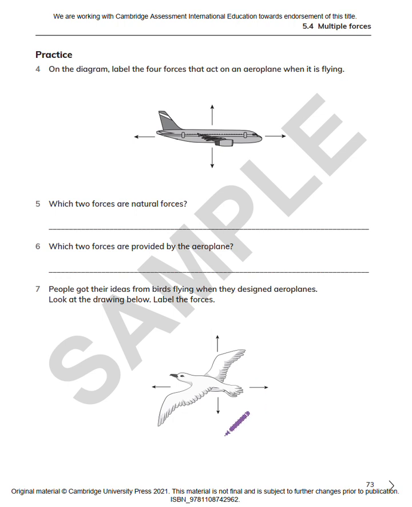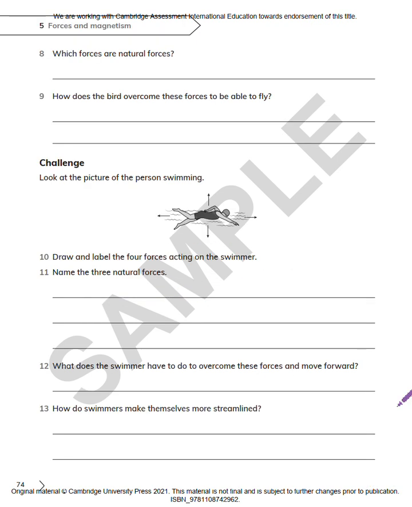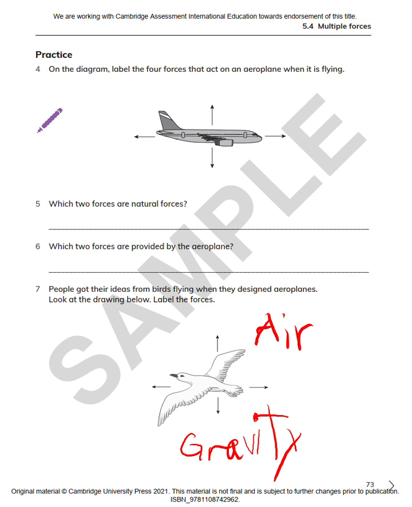And the two forces, downwards gravity and backwards air resistance, are the natural forces.